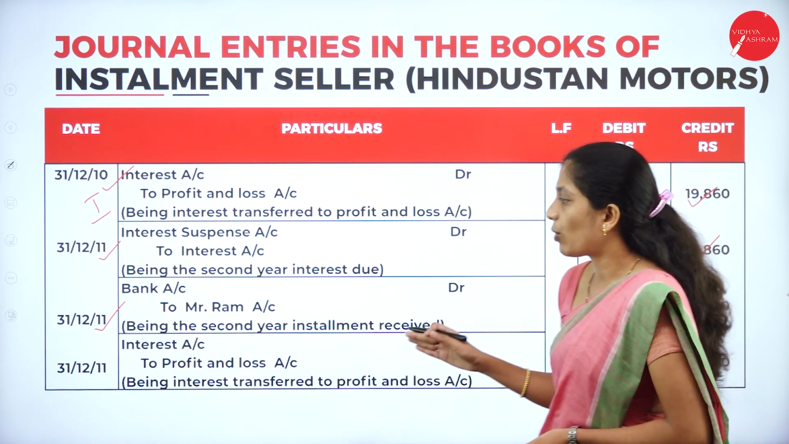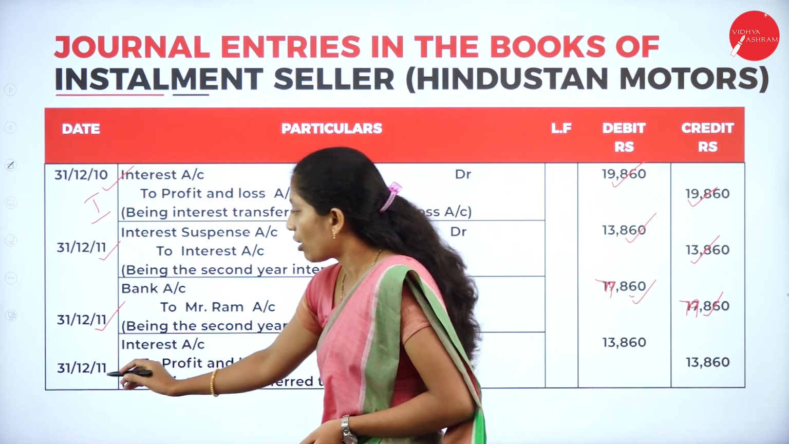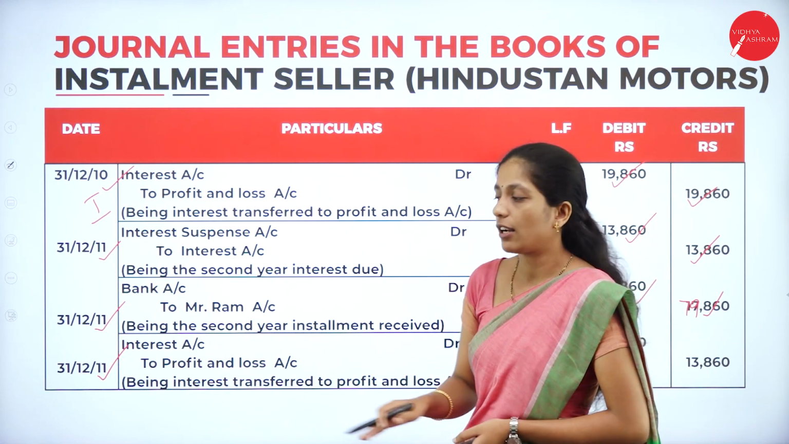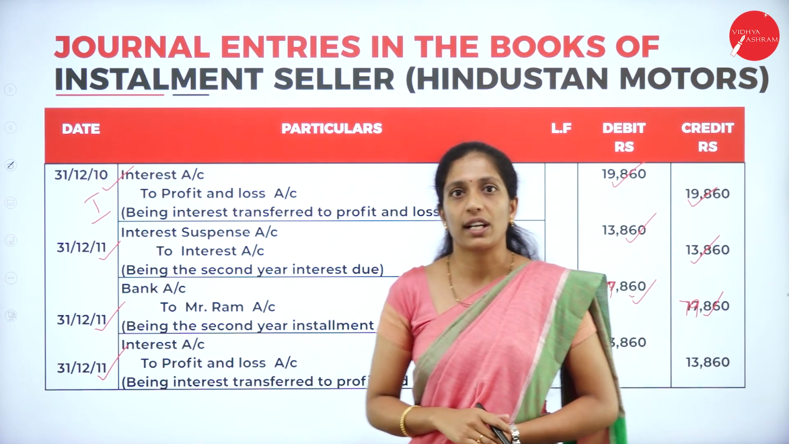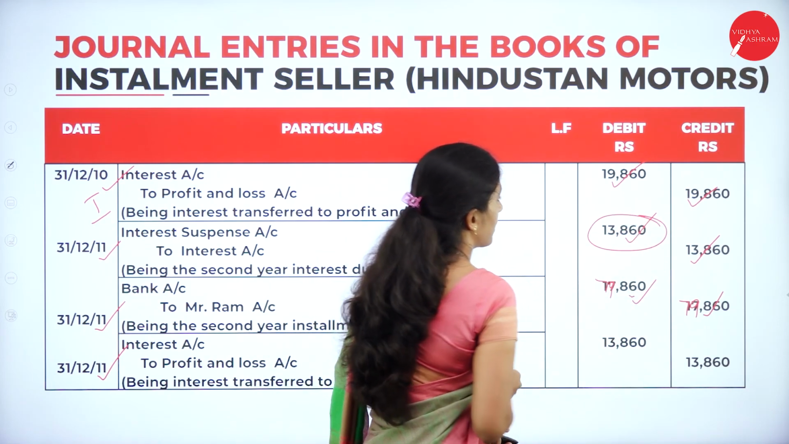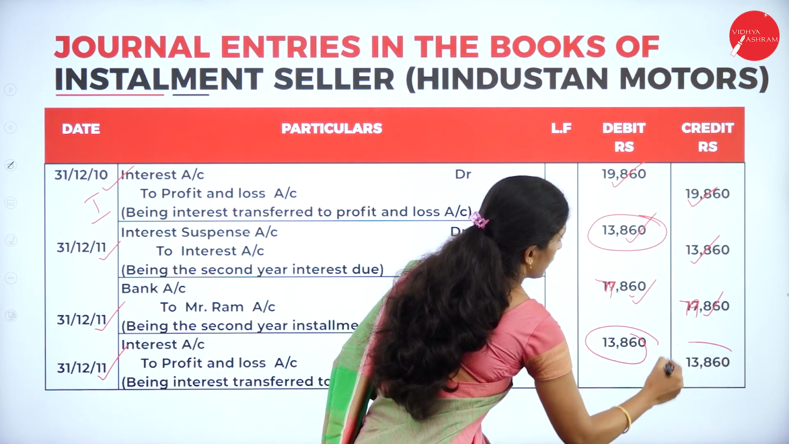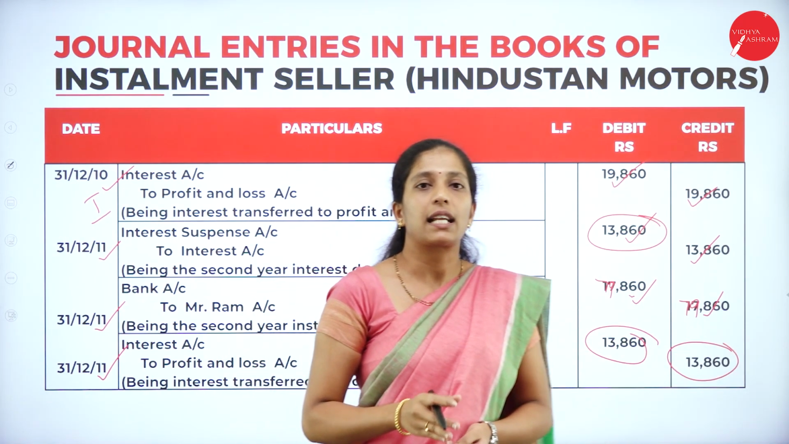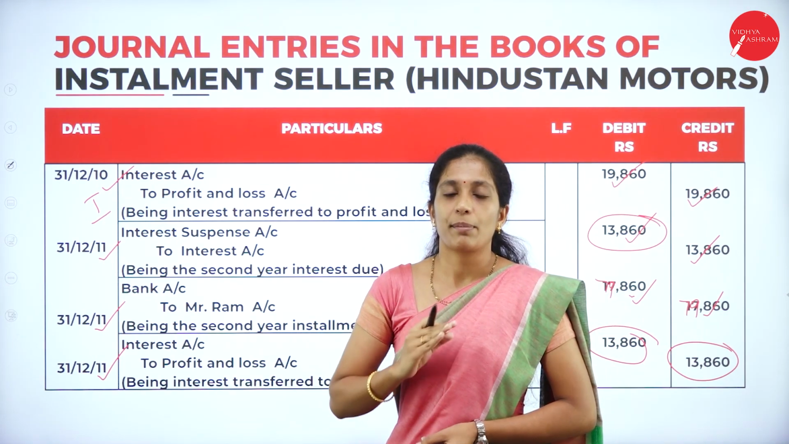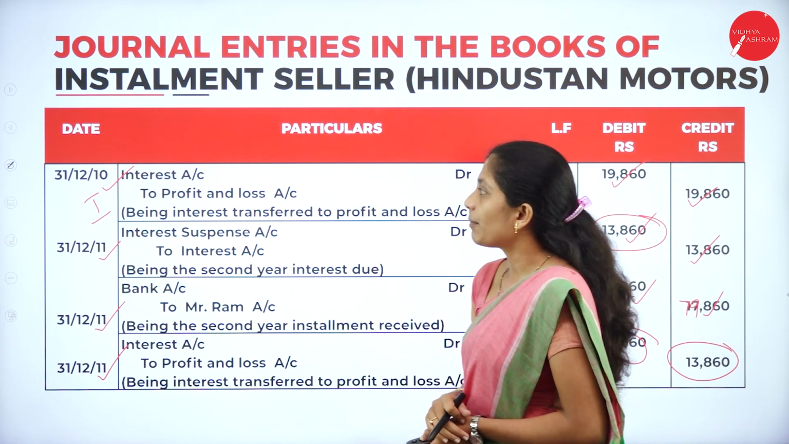And the third entry is for what? Transferring the interest, that is second year interest, to profit and loss account at the end of that particular year, 31/12/2011: interest account to profit and loss account, being interest transferred to profit and loss account. Now what is second year interest? Second year interest is 13,860. Now transfer this amount to profit and loss account, 13,860. Clear about the second year? In the second year, you will be having only three entries. One is for interest due, next installment received, and the third one is transfer of interest to profit and loss account.